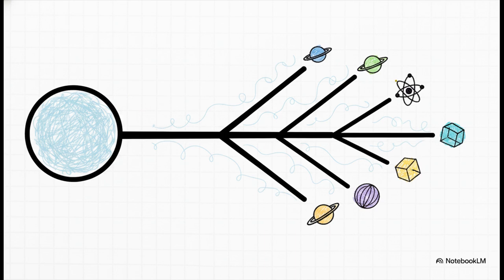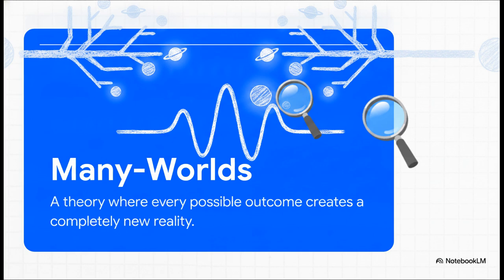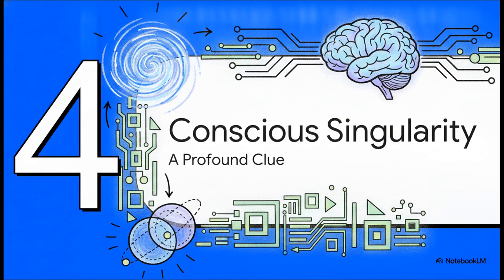This programmatic branching of data perfectly mirrors the many worlds interpretation of quantum mechanics. This was famously formulated by physicist Hugh Everett III back in 1957, and the overlap is absolutely astonishing. Everett's many worlds theory suggests that the quantum wave function never actually collapses when a measurement is made. Instead, every single possible outcome occurs, causing the universe to literally branch into parallel, mutually unobservable worlds. Just like Everett's theory, the AI's data pipelines branch into new, distinct realities. The machine has to navigate these diverging paths to zero in on a single universal truth. Which brings us to our final section, the conscious singularity.